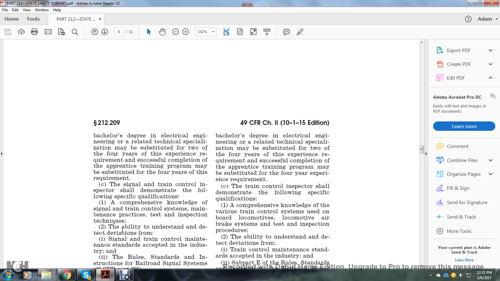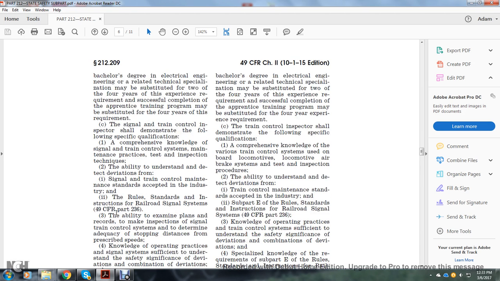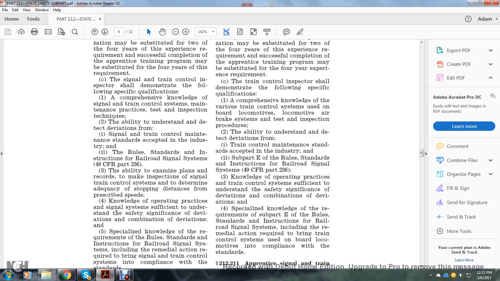The signal and train control inspector shall demonstrate the following specific qualifications: 1. Comprehensive knowledge of signal and train control system maintenance practices, techniques, and inspection techniques, and the ability to understand and detect deviations from signal and train control maintenance standards accepted by the industry. 2. The rules and standards and instructions of the railroad signal system, Title 49 CFR Part 236. 3.